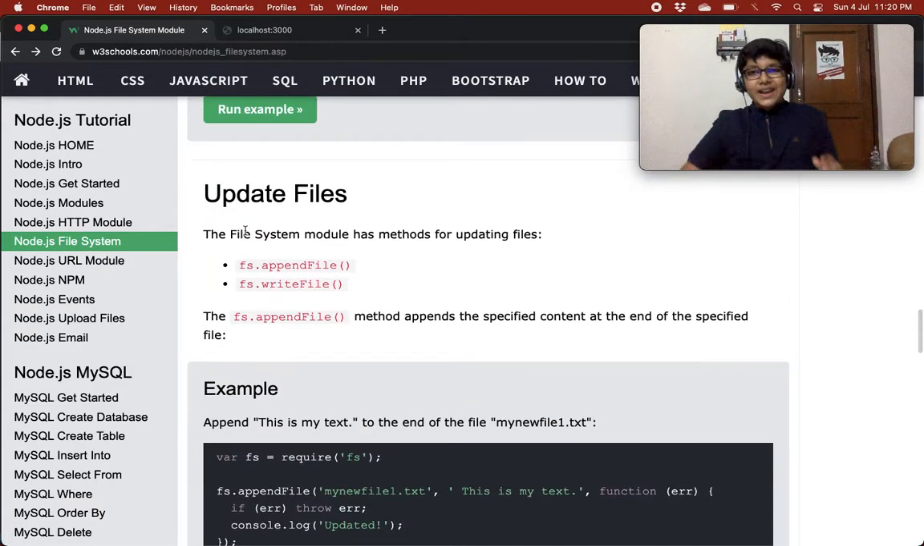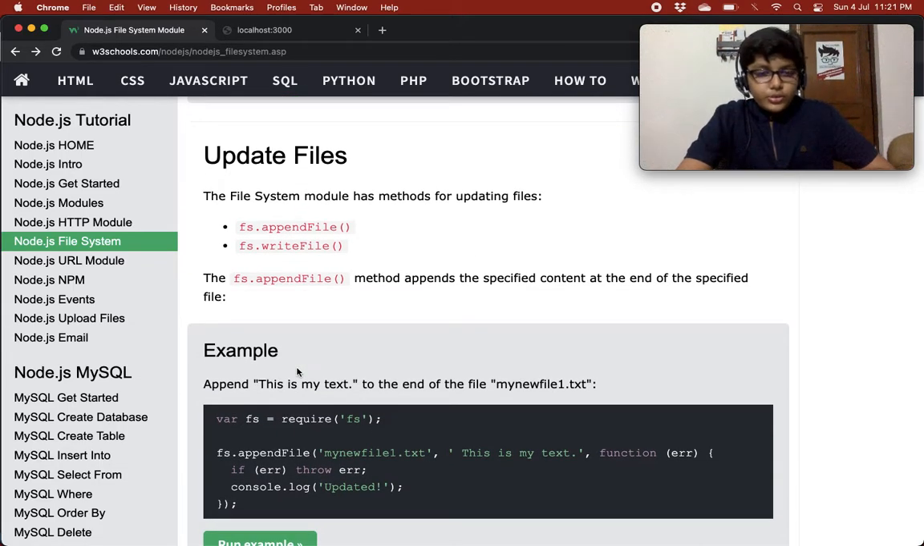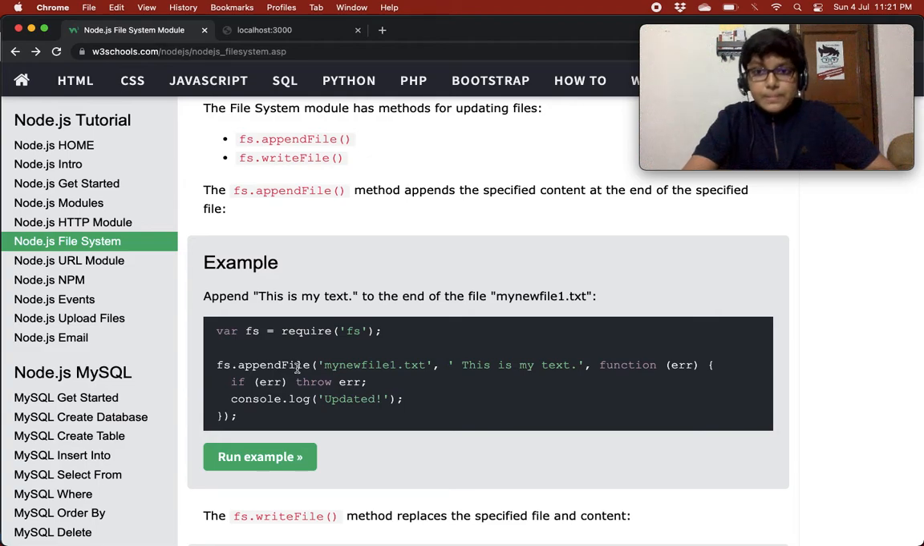What is the meaning of updating files? Changing existing content in a file is updating the file. So append file and write file, both of these methods are changing the existing content in the file. That's why they are used for updating files also, and they are used for creating the files also. So let's read this quickly as we have already done this. The fs.appendFile method appends the specified content at the end of the specified file. So we all know this.